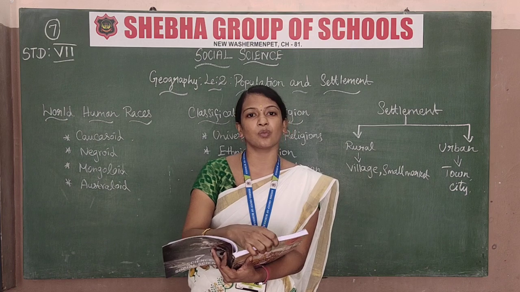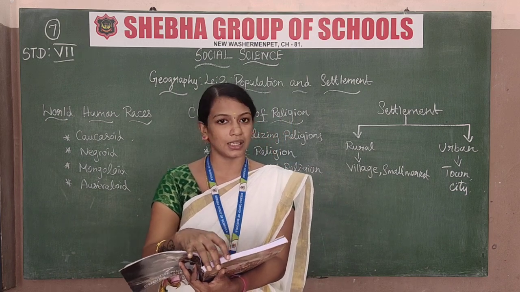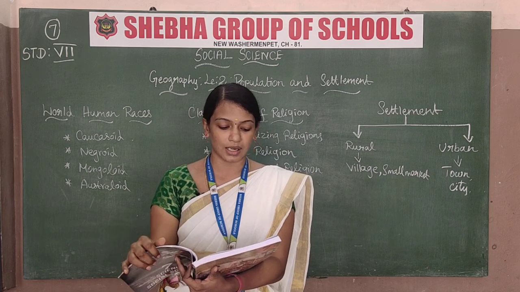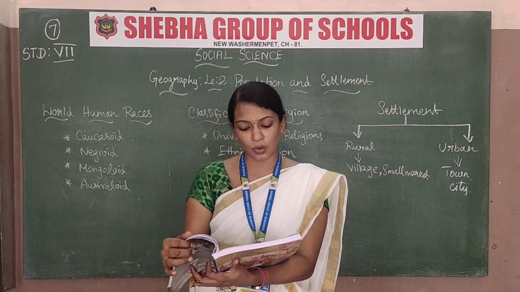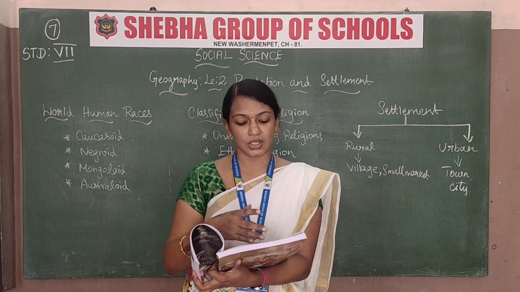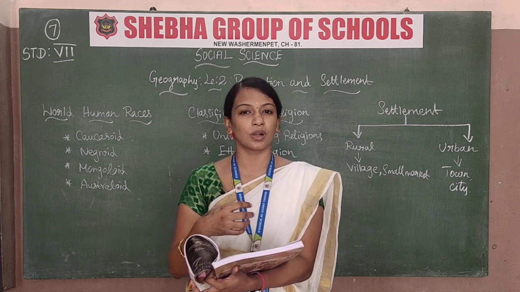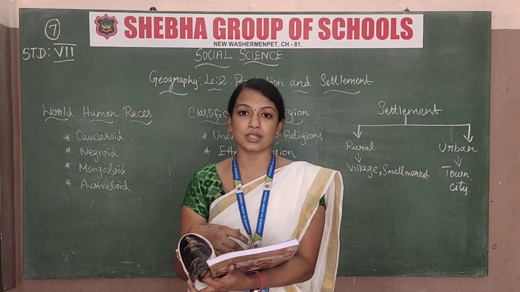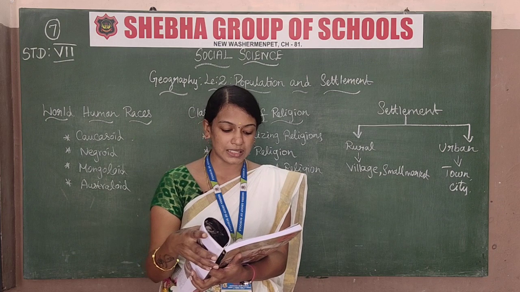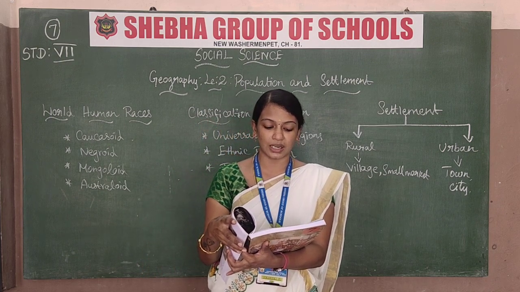So we have different types of languages in India. India has many languages and cultures. Each state has its own language, but the national language is Hindi. 22 major languages are spoken by about 97% of the population of the country.